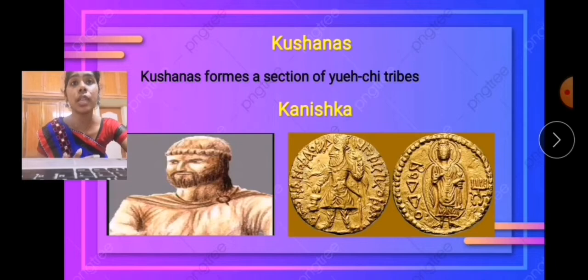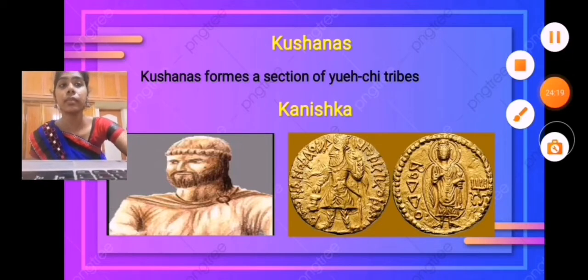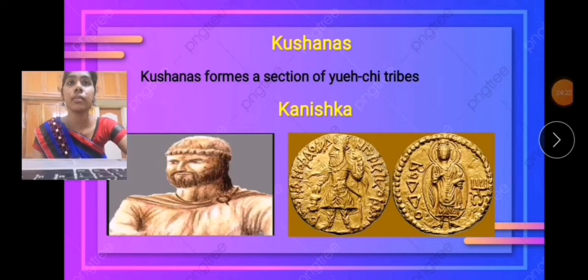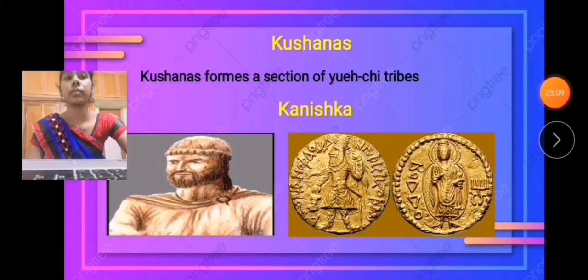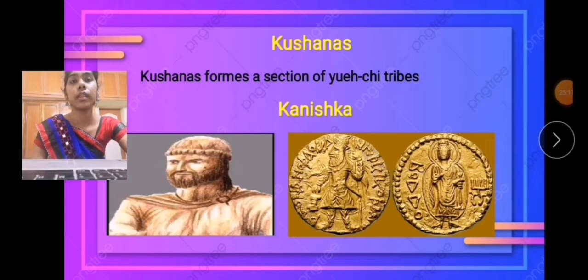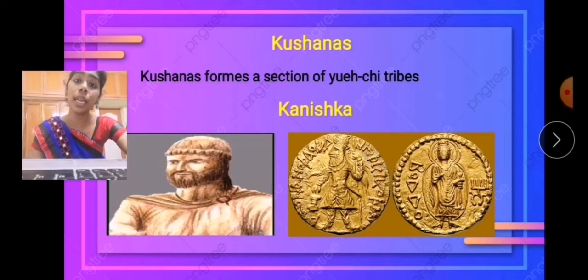The thing to be noted is that Kushana rulers were completely Buddhist. Takshashila and Mathura continued to be great centers of Buddhist learning, attracting students from China and Western Asia to learn about Buddhism.